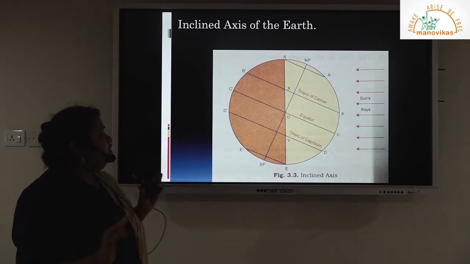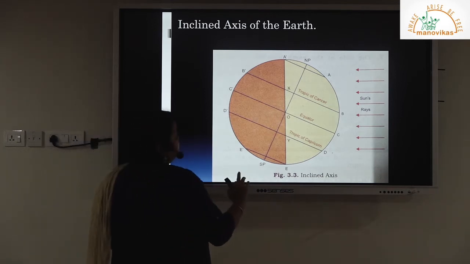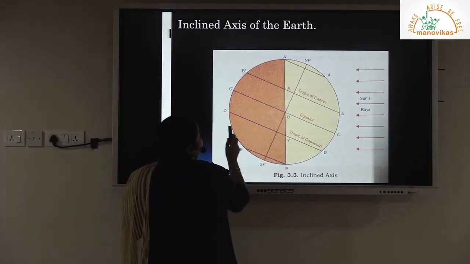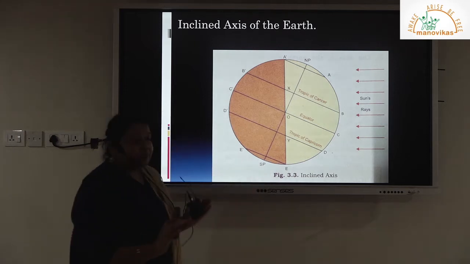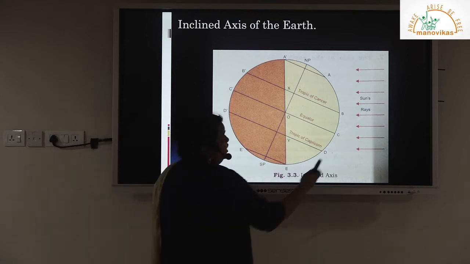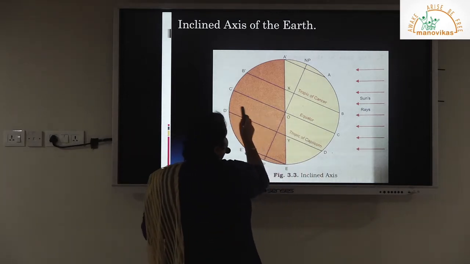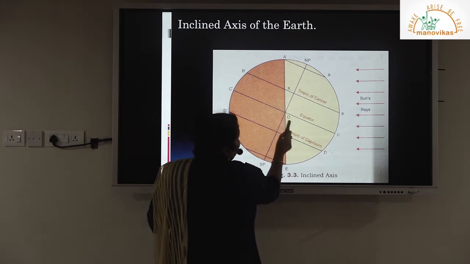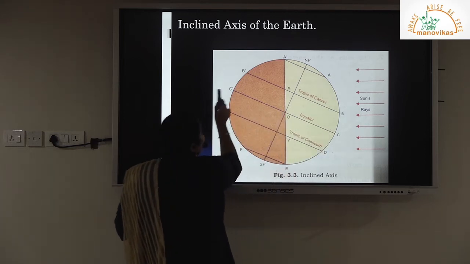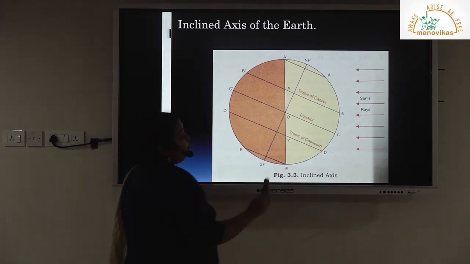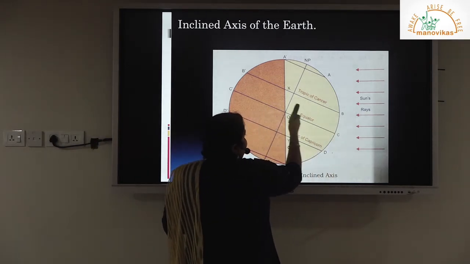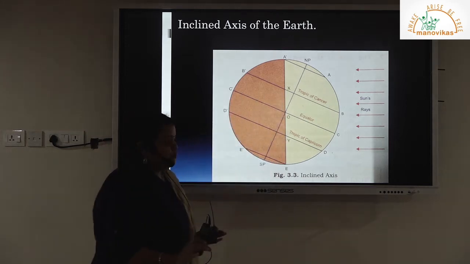Now carefully look at this diagram. You have certain letters written: A dash A, B dash B, C dash C, D dash D and E dash E. We are comparing the sun's rays falling on the earth's surface depending on the tilt of the axis. Let's check the equator first: we have OC, C dash O. If you check the length of the day and the length of the night, they are equal. The reason is that it is situated at the equator, so the amount of light and the amount of darkness experienced is the same.